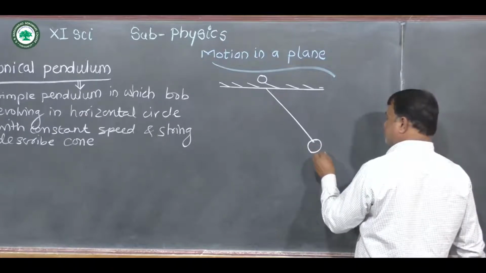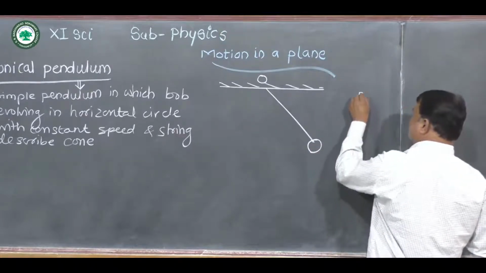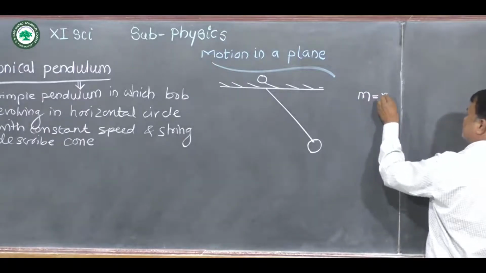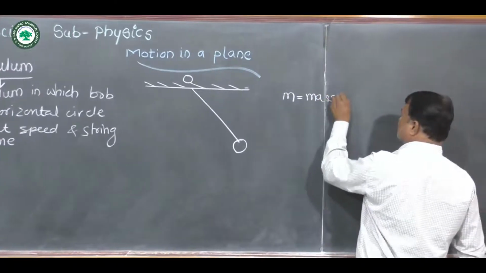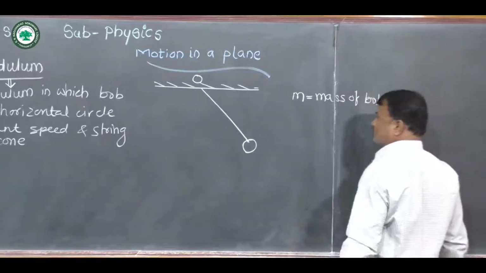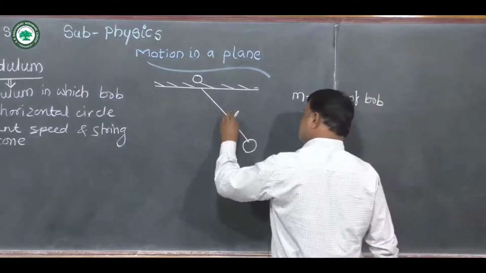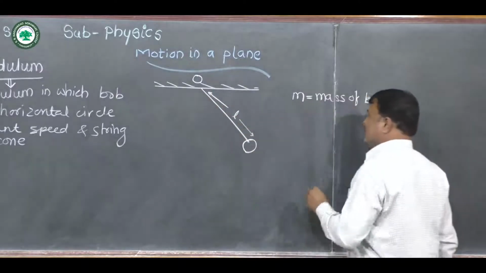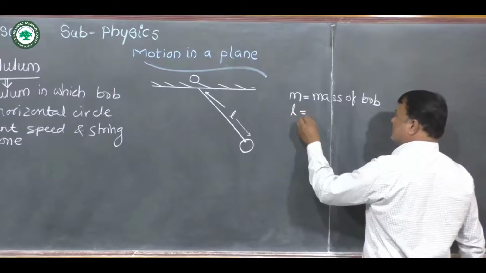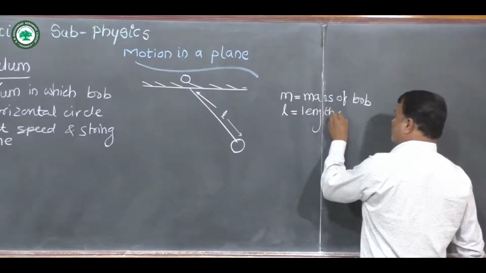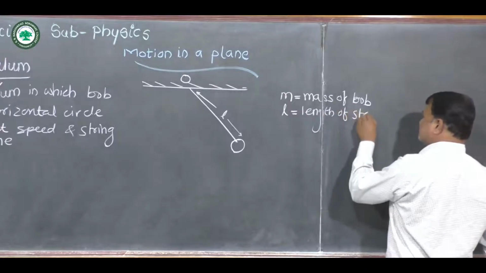This sphere has mass, say small m, so small m is the mass of the bob. Small l is the length of the string.